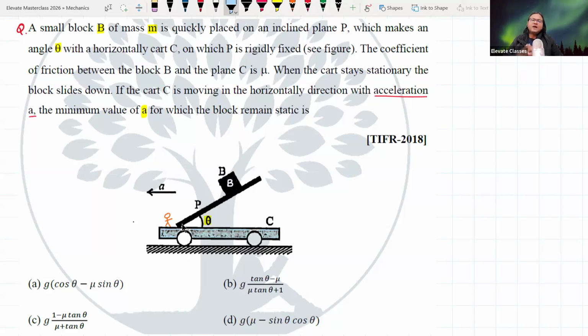The only thing is that you have to add this new thing to the whole calculation, which is that the platform is accelerating in the horizontal direction. मैं आपको 2 मिनट दे देता हूँ. If you guys want to try, you can try it.